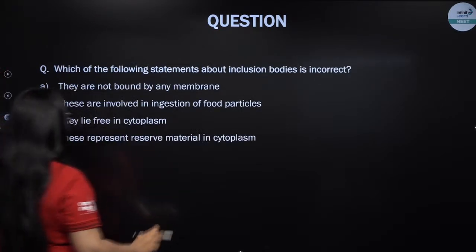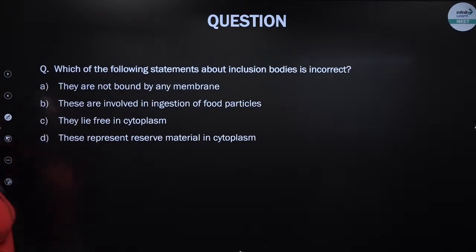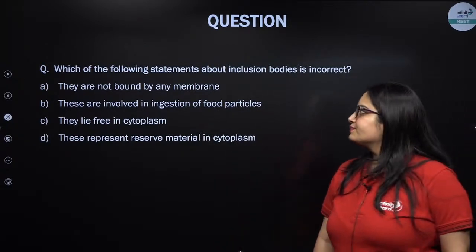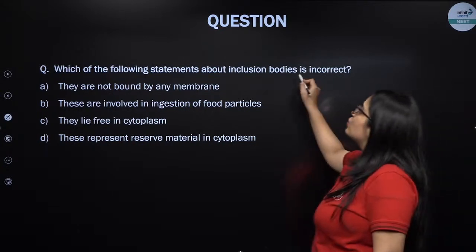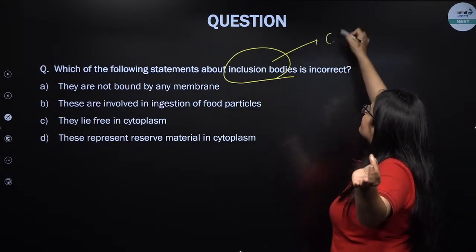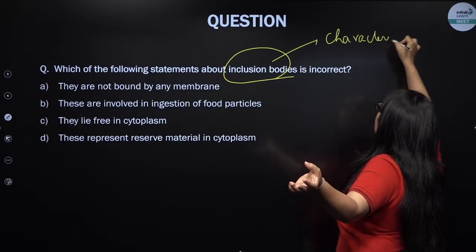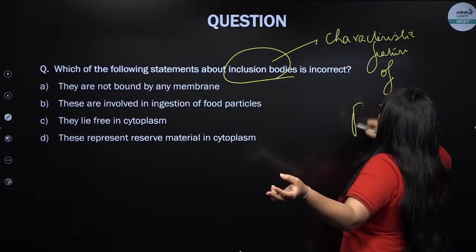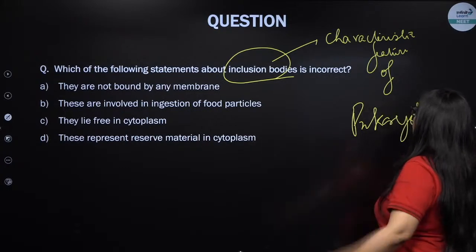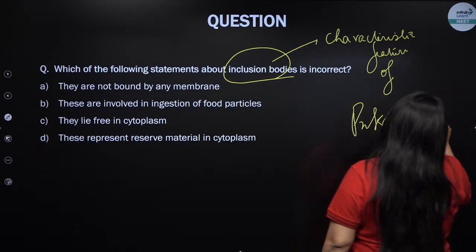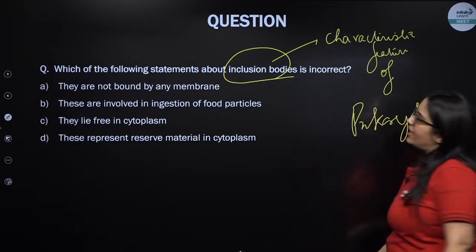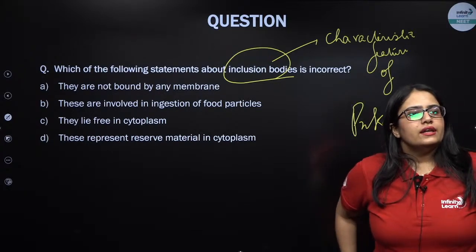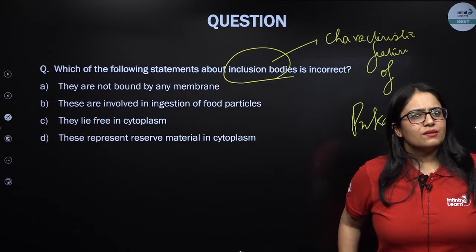Next question. Which of the following statements about inclusion bodies is incorrect? Come on everybody. अच्छा, ये inclusion bodies है क्या? Inclusion bodies are a characteristic feature of prokaryotes. तो prokaryotes का feature है ये. So tell me which of the following statements is incorrect about inclusion bodies. Come on everybody.